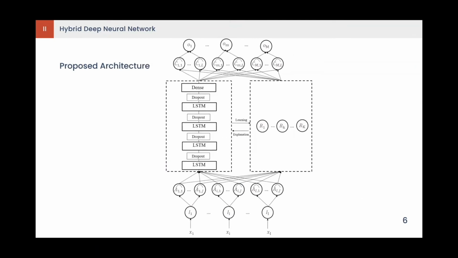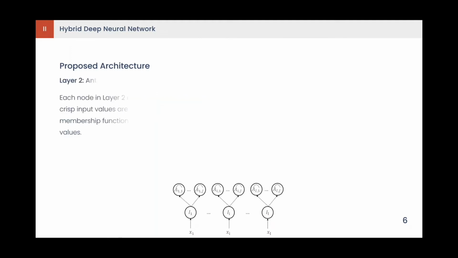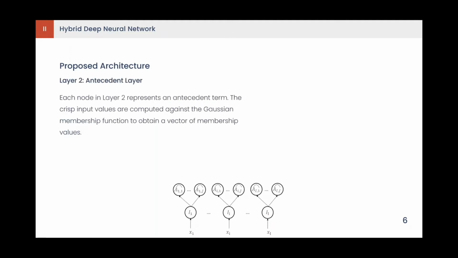This diagram illustrates my proposed architecture for the hybrid deep neural network. Let's look at each layer individually. The first layer is the input layer. Each node here is the corresponding input from the processed dataset. The second layer is the antecedent layer. Each node here is defined by a membership function of the fuzzy rules.